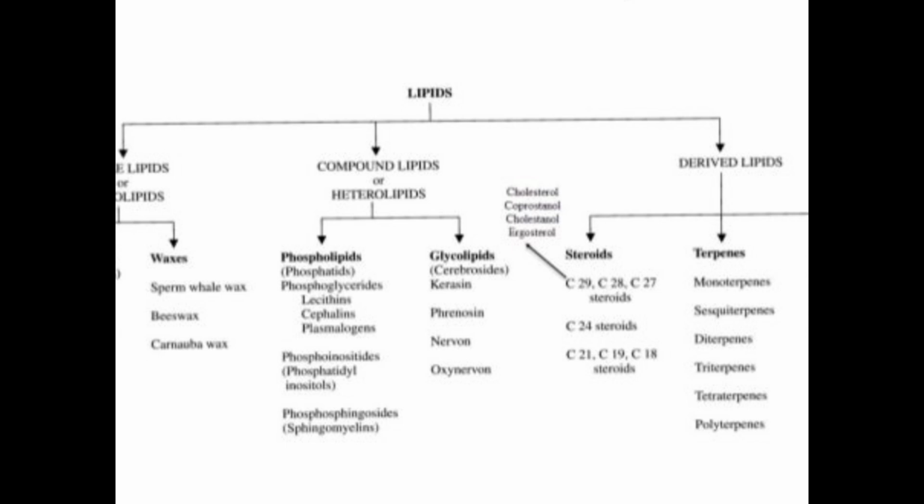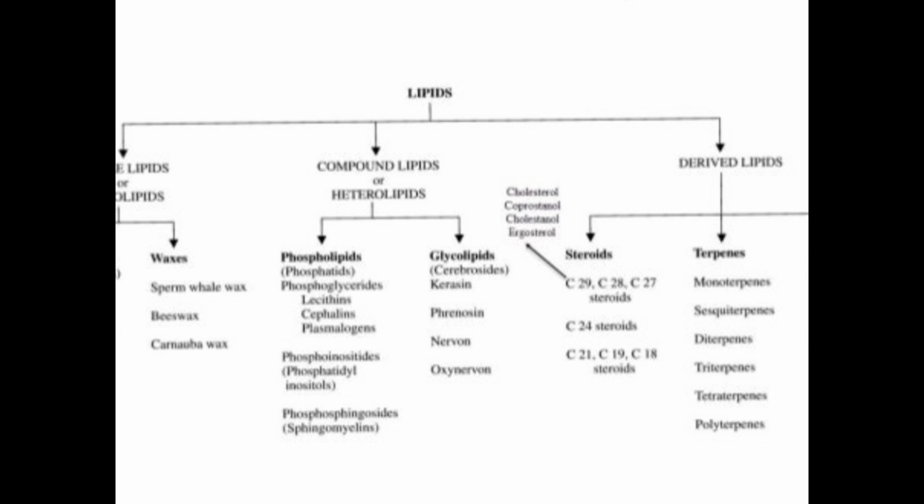Waxes are sperm whale wax, beeswax and carnauba wax, which have the original nature of waxes. What is inside these waxes? These waxes have fatty acids and alcohol, unsaturated alcohols or saturated alcohols. An example is beeswax. All of you very well know about beeswax, the wax of the bee from which we get honey.